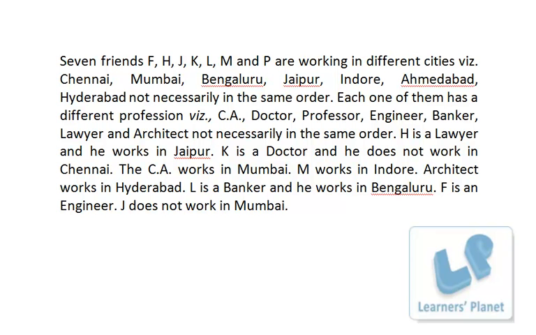7 friends, F, H, J, K, L, M and P are working in different cities. Names of the cities have been given, not in the same order. Then their professions have been given. Apart from that, some more information is there.